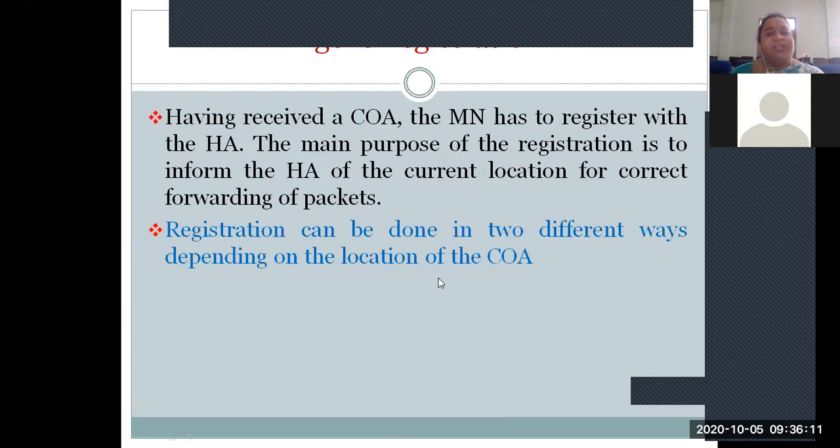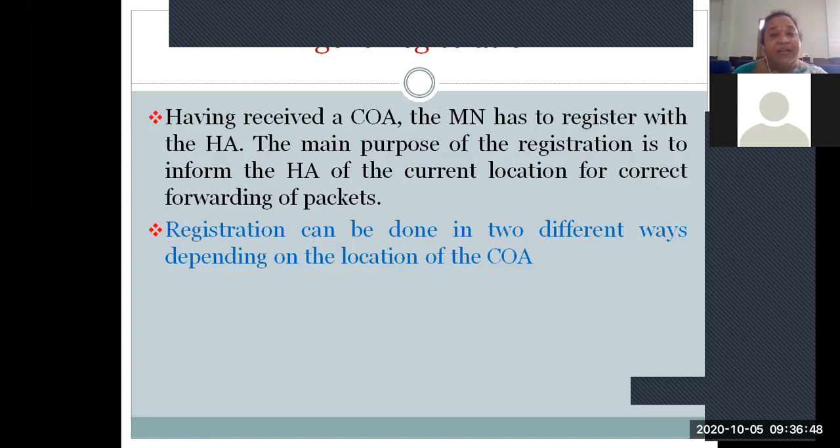Next one is agent registration. After receiving the COA, after receiving the CVA, even if you have got some address and identification, we have to get registered with the HA, that is the home agent. Why do we have to get registered with the HA, madam? Because we've already moved from the home network to the foreign network, and we got some COA from that particular foreign agent, and we got that foreign agent router allocated as the default router to continue the communication. Why do we have to get registered with the home agent?